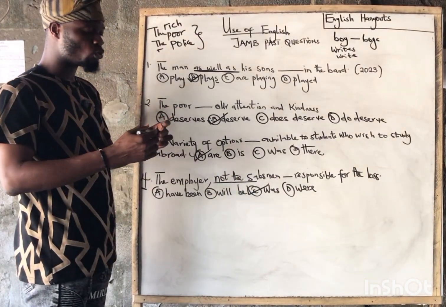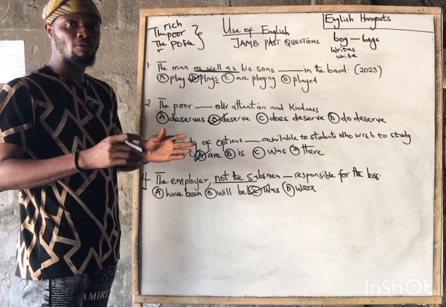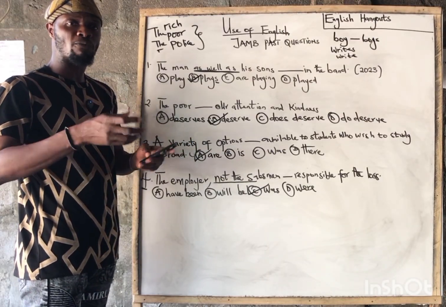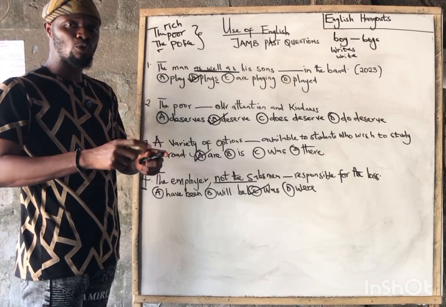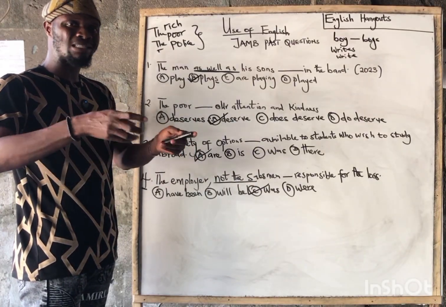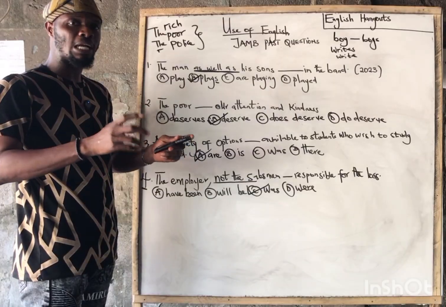So what you need to do is to understand the rules that govern the English language. If you want to be proficient with the use of English language and to excel in JAMB Use of English, there is need for you to master the rules that govern that particular language.